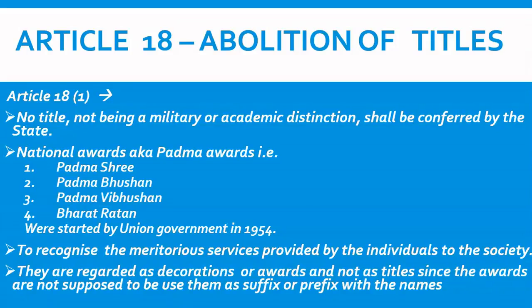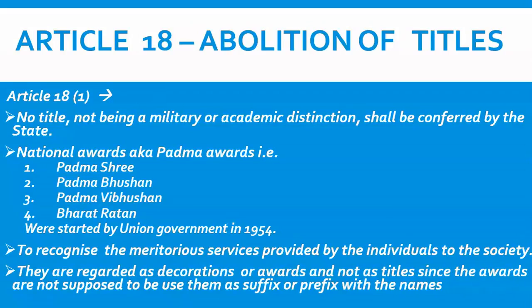So military distinctions are allowed. Academic distinctions are allowed. For example, if a person has done a PhD, then he is awarded the distinction of doctorate. So then he can use doctor before his name. For example, Dr. Rahul.